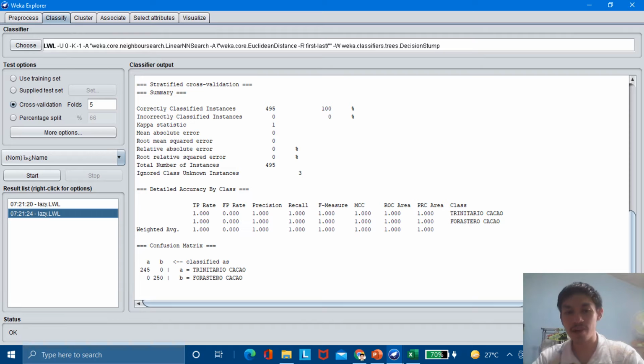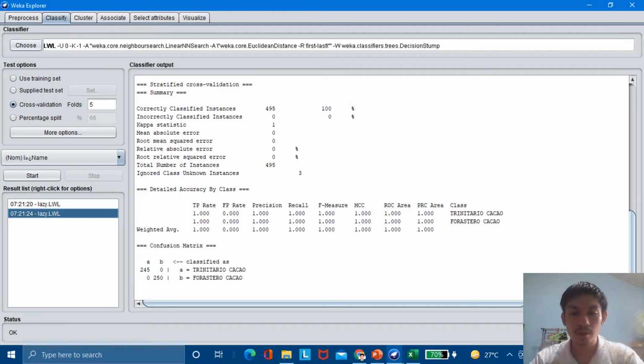Now, let's try to classify the previous file. What I got from the previous quiz is that the highest producing percentage of accuracy is from the lazy folder, and the classifier is named LWL. It gives me correctly classified instances of 495 with 100% accuracy. So it's too good to be true. It means the data might have been over manipulated.